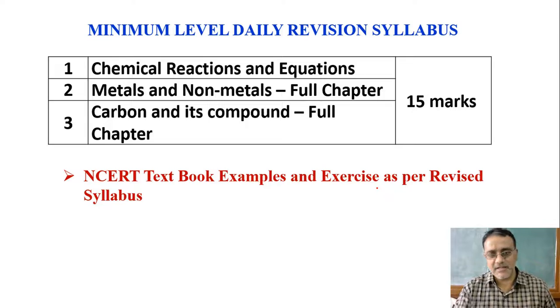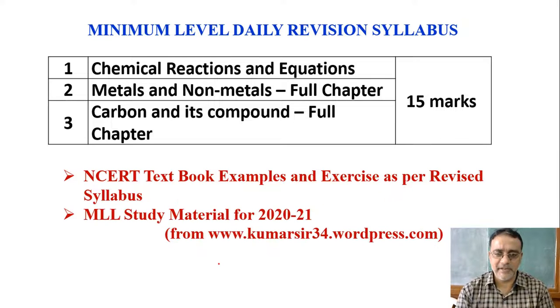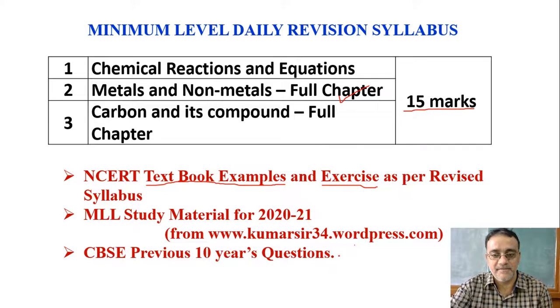And in carbon and its compounds, the second half of the chapter has been deleted, so leave that also. And the next, I have published one minimum level study material for science subject. You can complete that also, and it is available on my website. And the last one is CBSE previous 10 years questions.